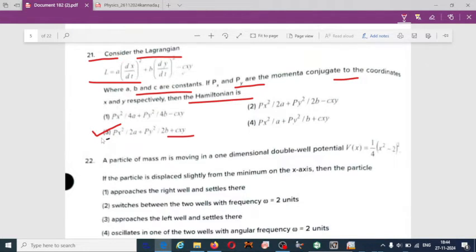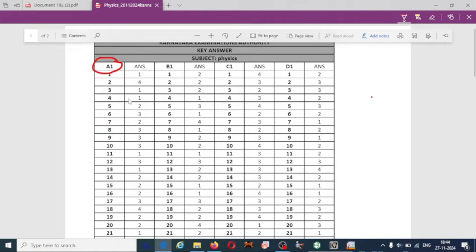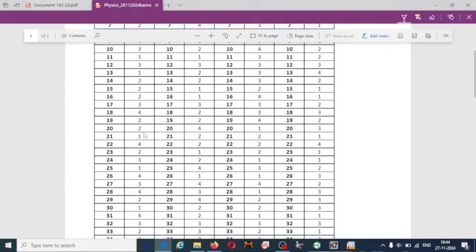Actually, if we solve, option 3 is correct for this question, but in the answer key for 21 they have given option 1. So verify this one, because the correct answer is option 3 here, for 21. In the given answer key for 21 they have given option 1.